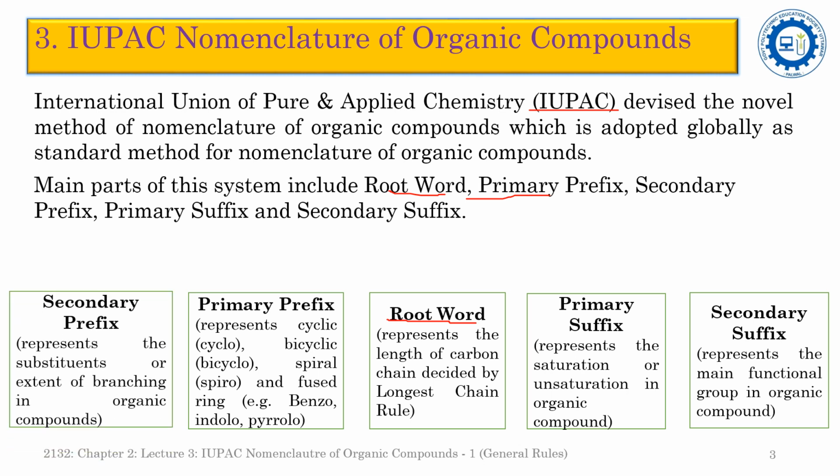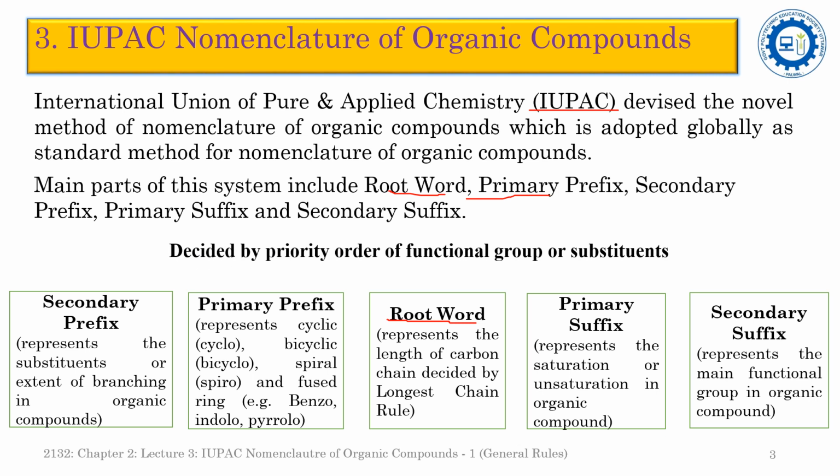The other one is the secondary prefix. The secondary prefix represents the substitution or the extent of branching in the organic compound. However, there seems to be a lot of difficulty in deciding what is the secondary prefix and what is the secondary suffix, because if a compound has two types of functional groups, it becomes very difficult to decide which functional group should be treated as the secondary suffix and which as a secondary prefix.